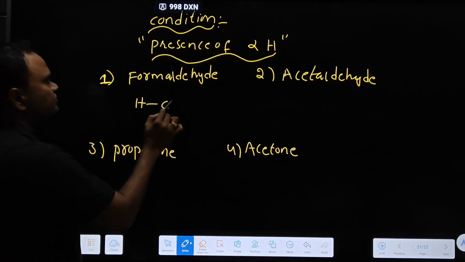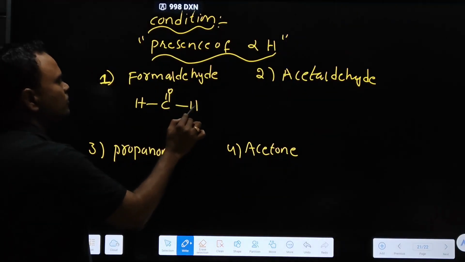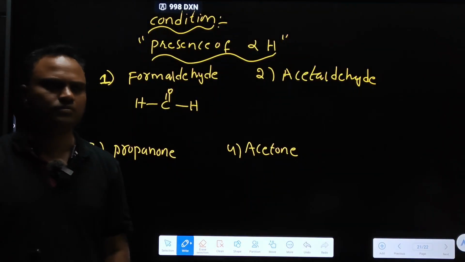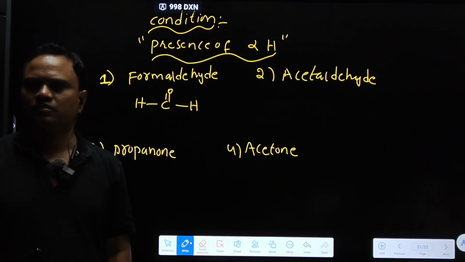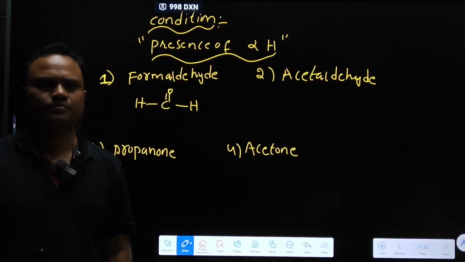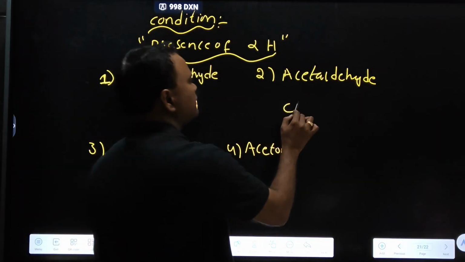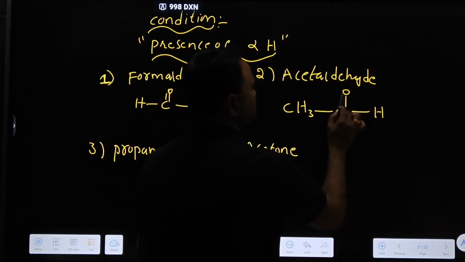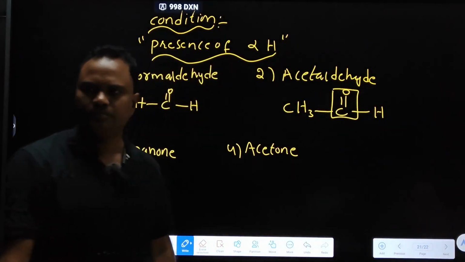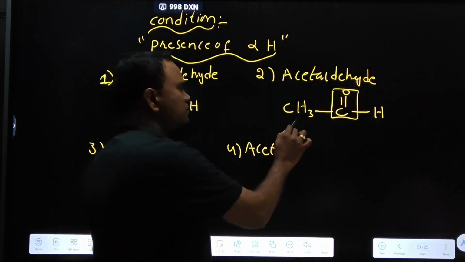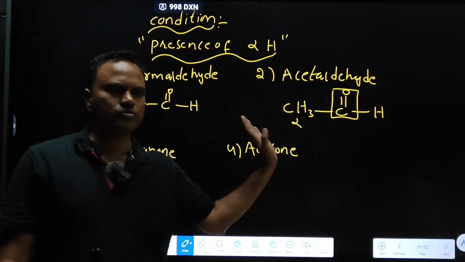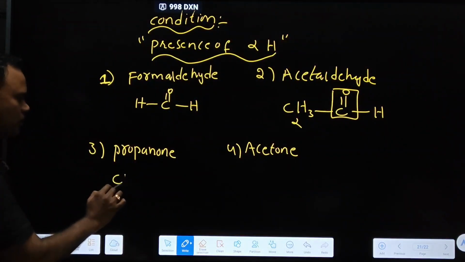First you tell me, will formaldehyde undergo tautomerism? Why? No alpha carbon. Acetaldehyde. This is the functional group. This is the alpha carbon and alpha hydrogens are present, so it undergoes. Propanone or acetone?